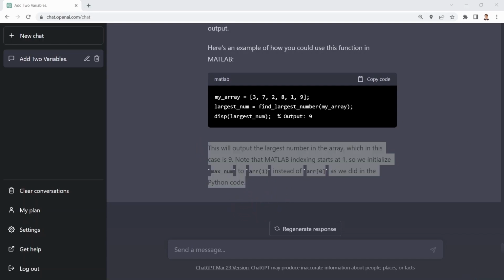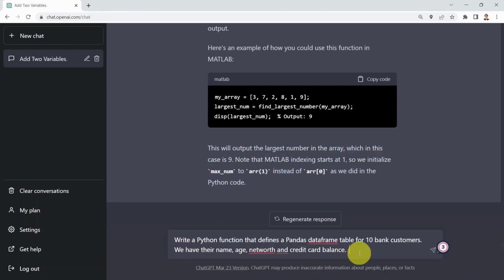Okay, what you could also do is use ChatGPT to, let's say, generate specific numbers, for example in a pandas data frame table. So what I could do is say, could you please write a Python function for me that defines a pandas data frame table for 10 bank customers. And here I'm specifying the headers as well for the table. So I'm going to say I need the name, age, net worth, and credit card balance.